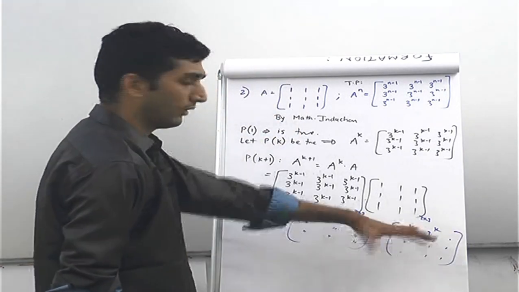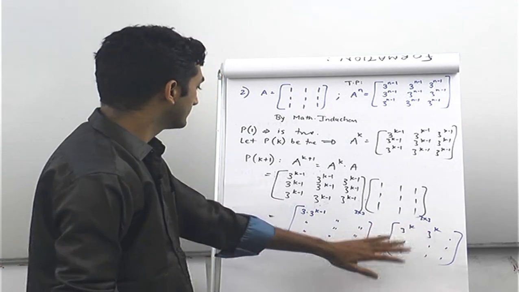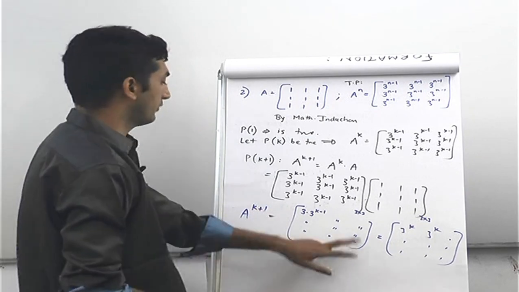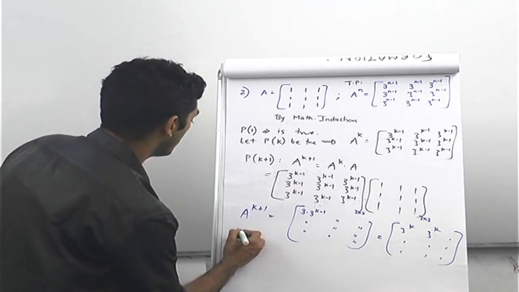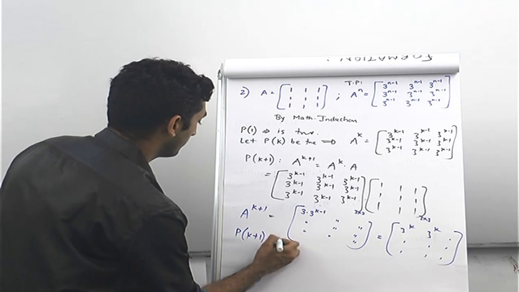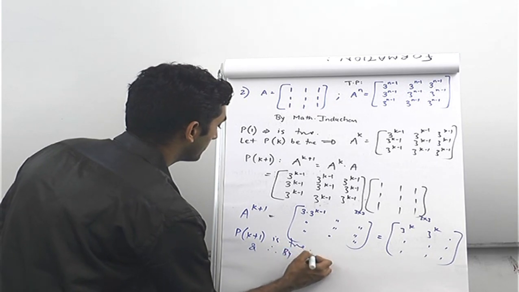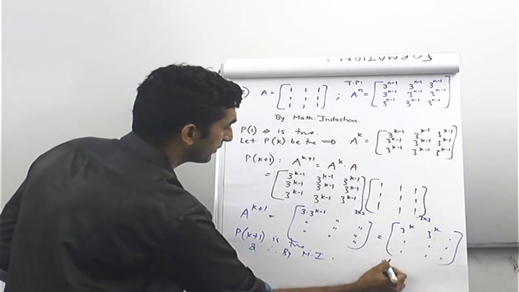And you obviously need to write this properly when it comes to the exam. So 3 raised to k everywhere, suggesting that A raised to k plus 1 for this particular entity, this is the case. So this is valid. So P of k plus 1 is true. And therefore by mathematical induction we have to write this, A raised to n is this, hence proved.